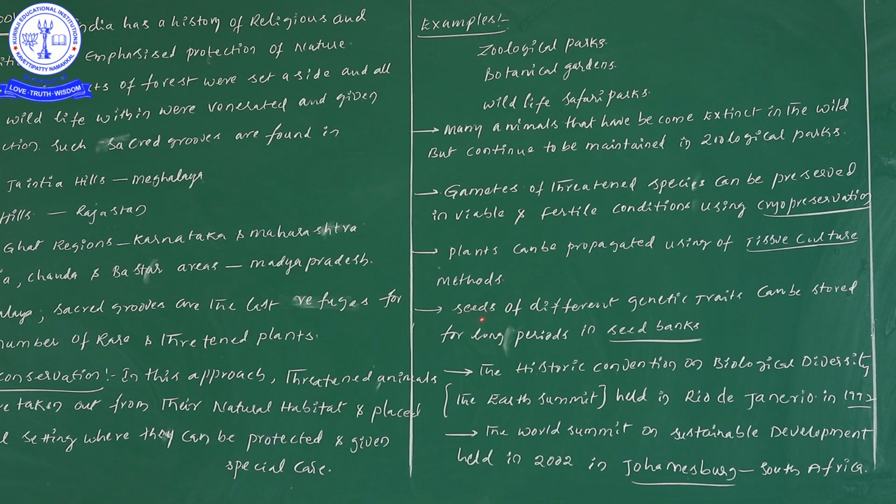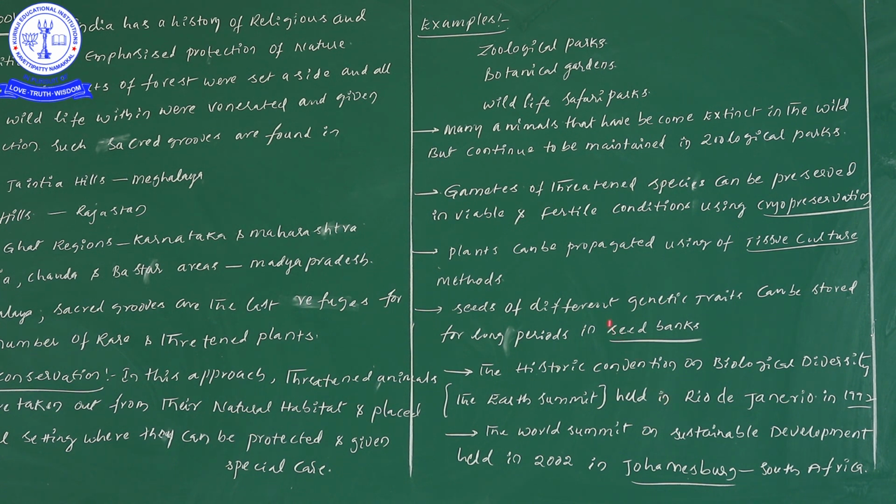Now you see there: seeds of different genetic traits. Seeds of different genetic traits also can be stored for a long time. Sir, where can seeds be stored for a long time? In seed banks. In those seed banks there are different types of seeds with different genetic traits, and they will be stored for a long time without any disturbance.